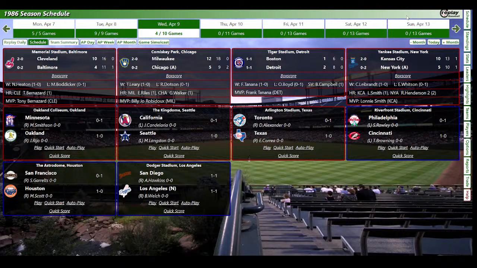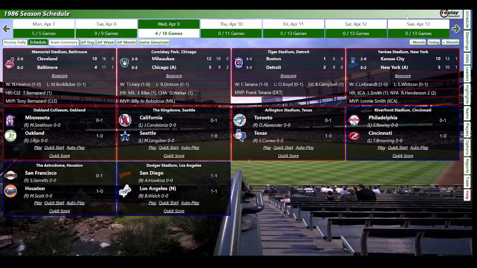Angels, of course, win the division in '86. They're 0-1, and they're going against the Mariners, Candelaria and Langston, two pretty good lefties. Blue Jays in Texas, Blue Jays are 0-1. Got the Phillies with MVP Mike Schmidt in '86. They're 0-1 against the Reds, and we've got a good matchup there.